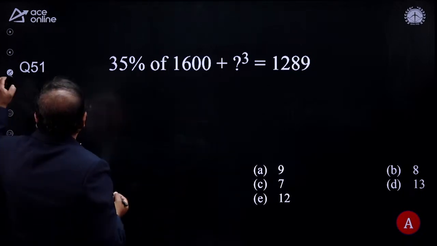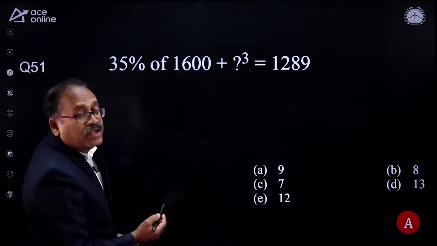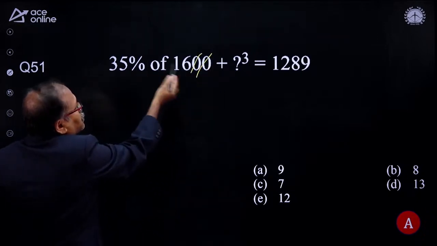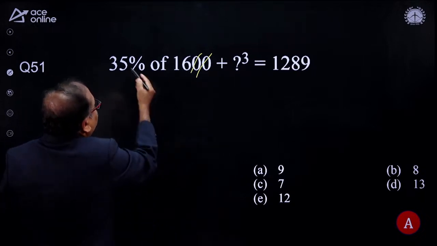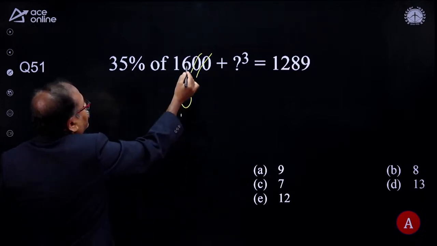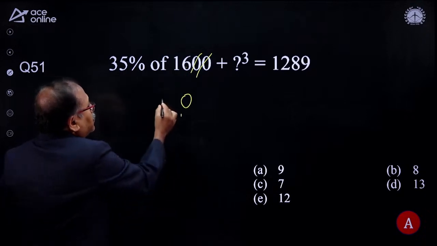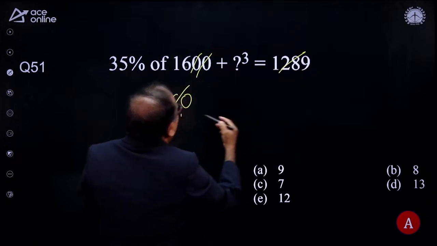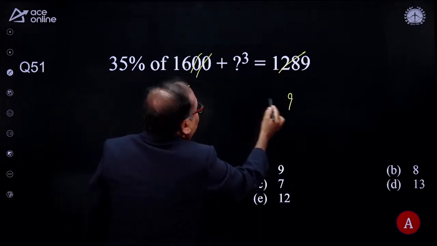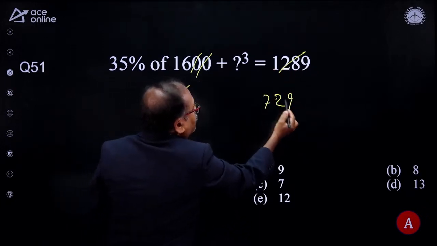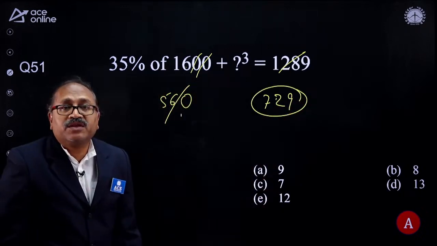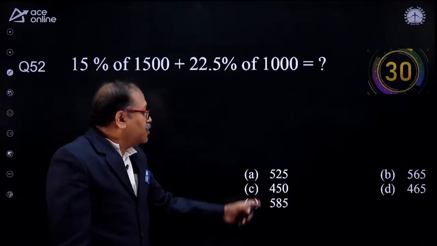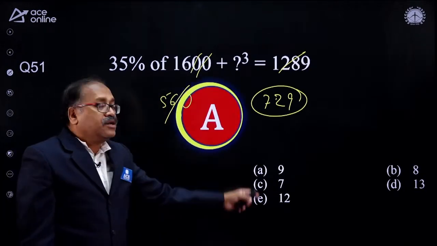So how do I do it? I don't need to explain anything over here. We need to find out the 35% of this. I will cancel the 0 and 35 into this is my numbers. So 16, 5 is 80, carry 8. And 16, 3 is 48 and 56. Now, when I take this number, it will get subtracted over here. This is 9 and 8, 2 and this is 7, and 729 is 7 cube, 9 cube. So your value should be 9. Option choice A, rightly said.